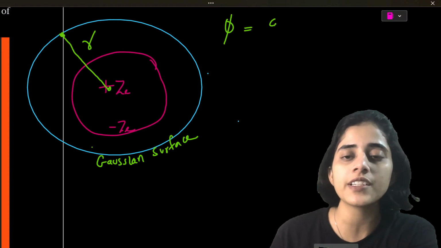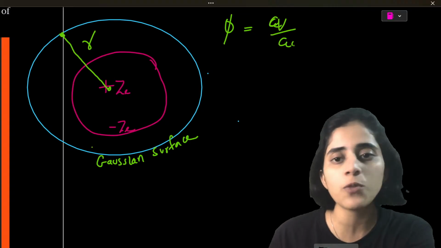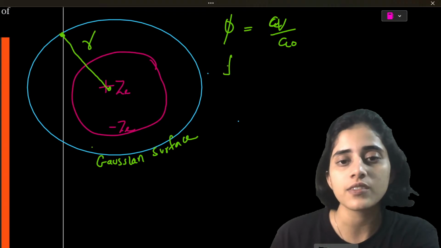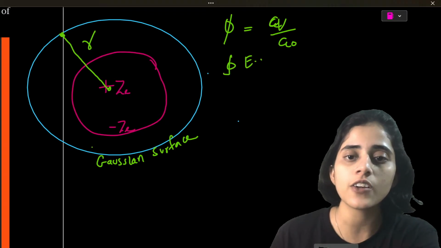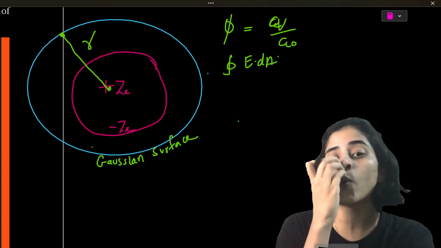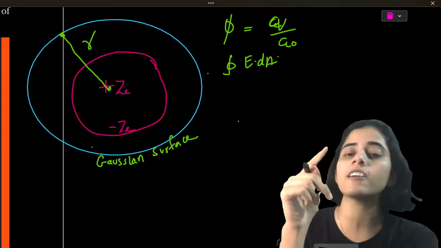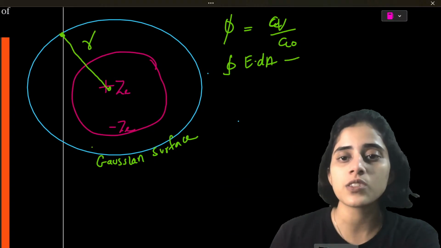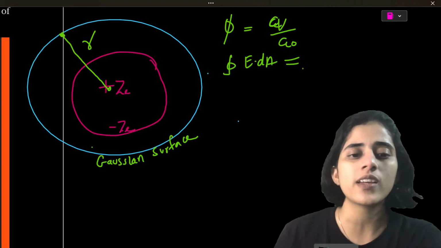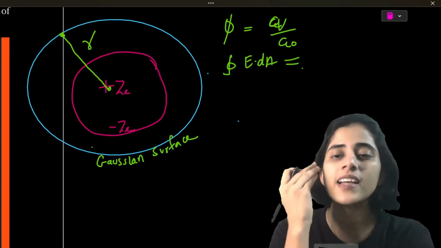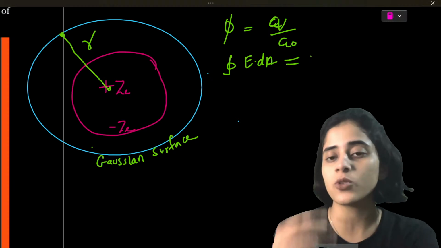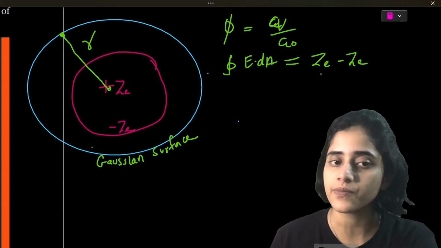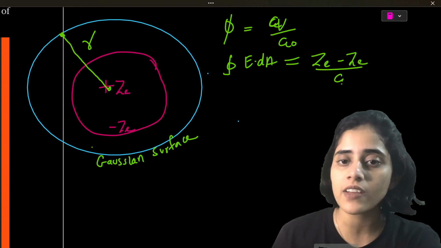Phi is definitely going to be equal to q by epsilon naught. Gauss law. Phi is what? Integral E dot dA. So sometimes you have to write it as a closed integral. I write this line and put a circle on it. That means closed integral. It is the integral over a closed surface. So this is going to be equal to Q. What is Q? Here, what is the charge? It's going to be plus ZE and minus ZE, right? Those are the two charges. So can't I just write it as ZE minus ZE? Yes, divided by epsilon naught.